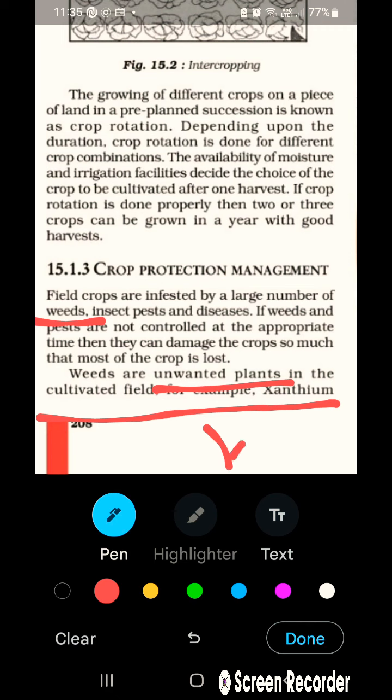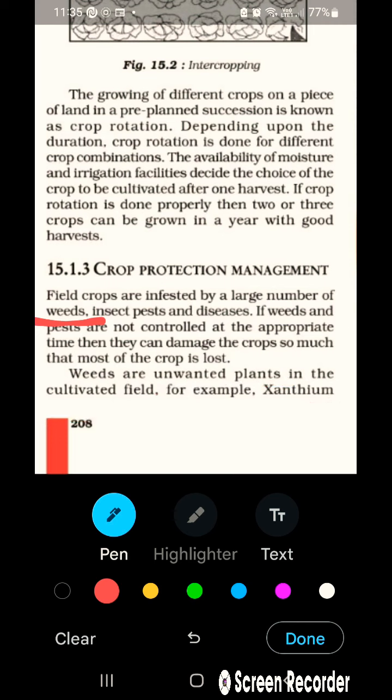Obviously this plant would compete for sunlight and nutrition with the main crop, so the growth is divided among them. The main crop would not grow as well as it can without a weed. We have some examples here, like xanthium and gajar ghas, in English known as parthenium.